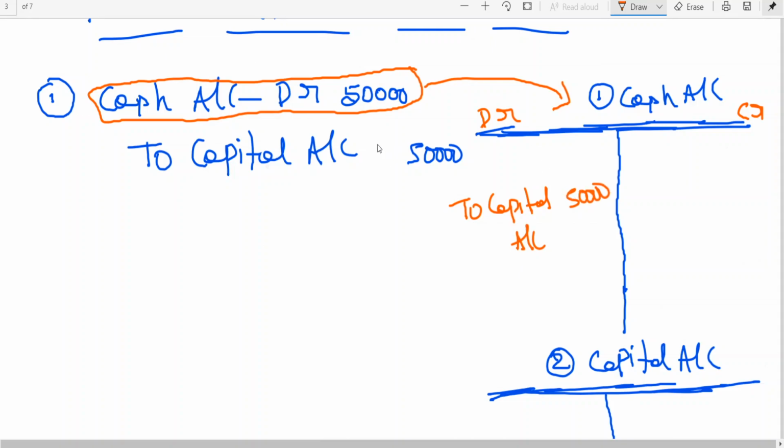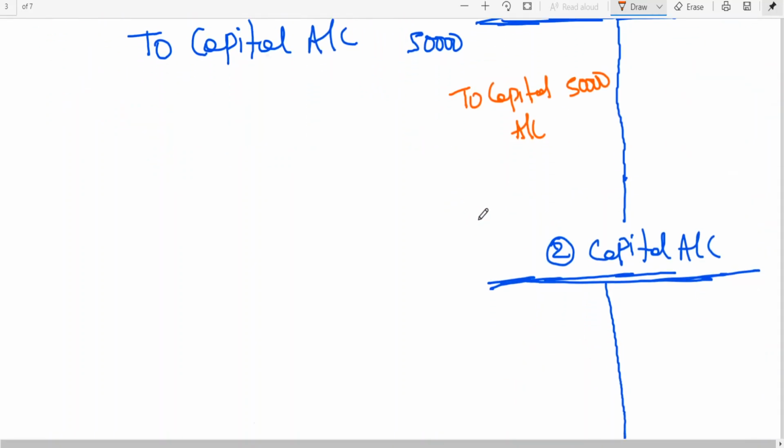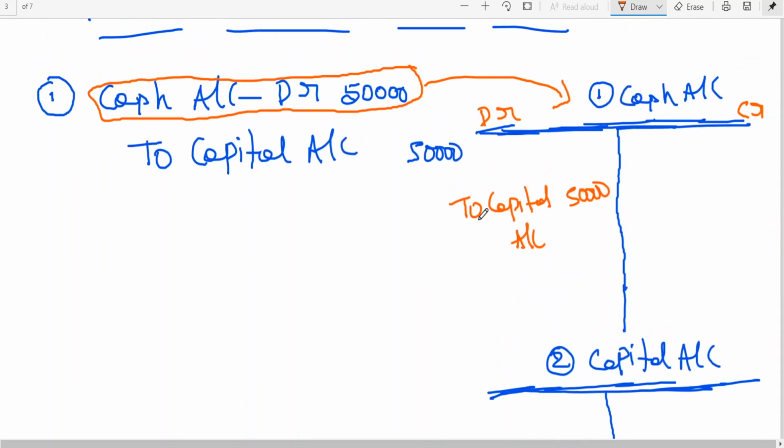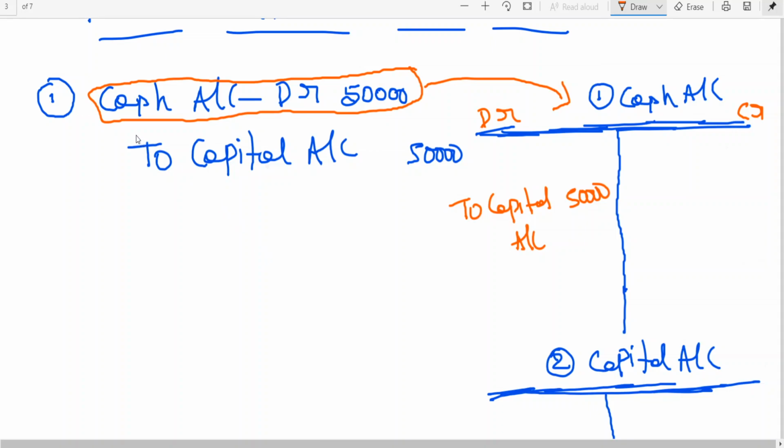Is this clear? The cash account is debited. So on the debit side of cash account, this is the debit side, no? I am writing the opposite account. This is ledger posting. Repeat once again, especially for those who are learning for the first time: cash account has been debited. On the cash account debit side, you should write the opposite account. What is the opposite account? Capital. Similarly, you go to the capital account now. Capital account credit side, this capital account has been credited now.